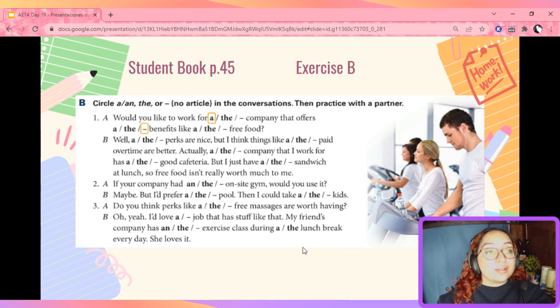benefits? We don't need an article here, right? Because this is very general, but since it is plural, we don't need to use an article. Like free food. In this case, this is also very general. And since this is uncountable, we're also using a dash, right? We don't use an article. Now pause the video and work on the rest, please.